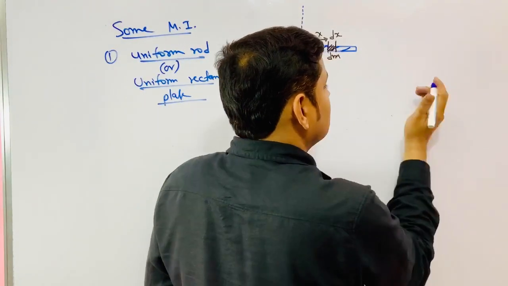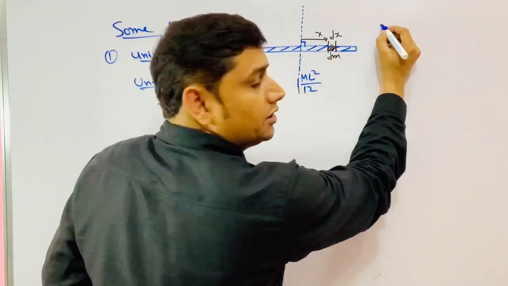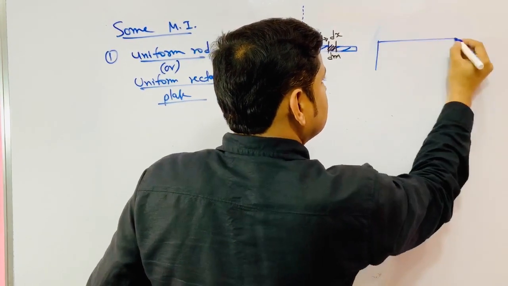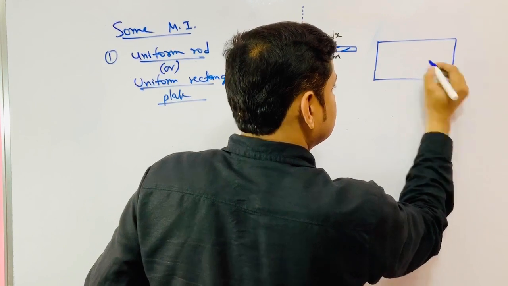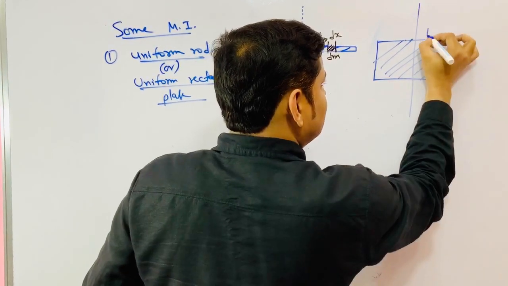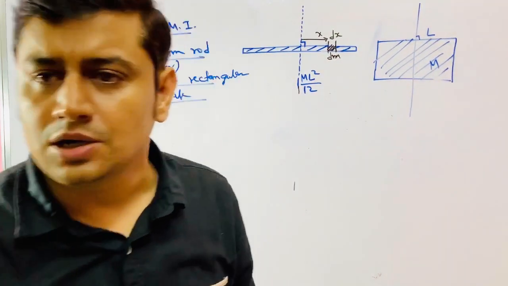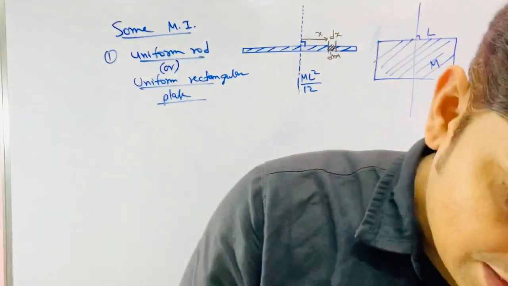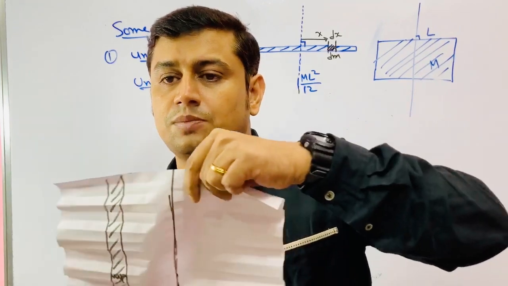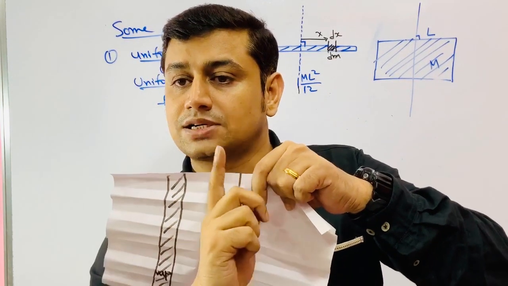That means if I pull it, it would become like this. If I pull it down, it would become like this. This length is L, perpendicular length, and total mass is M. So ML square by 12, still ML square by 12. That is why I can say that moment of inertia of this rectangular plate about this axis is ML square by 12, where L is the length which is bisected by it.